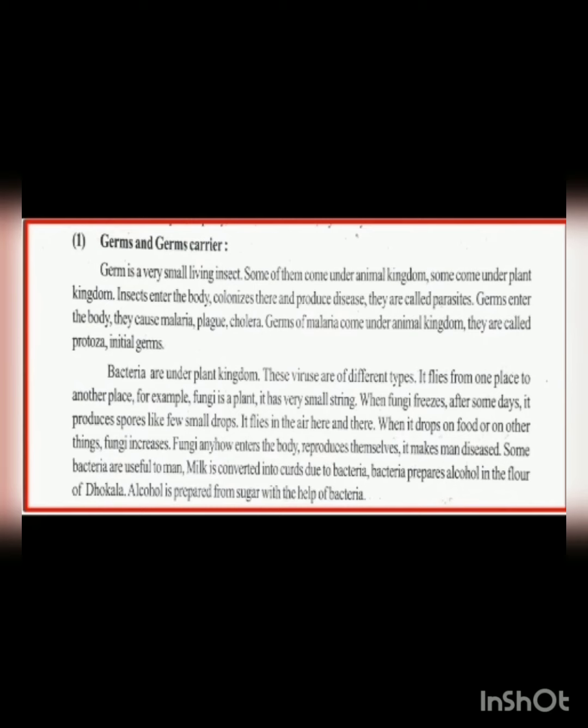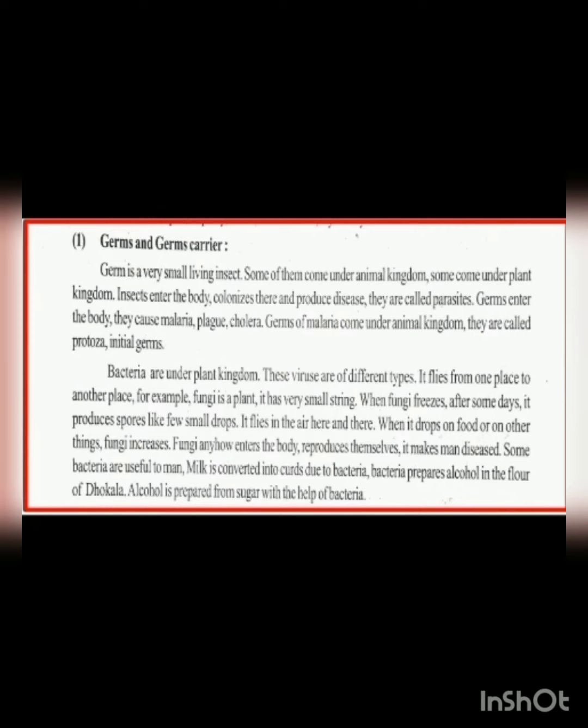When food drops or is left, fungi increases. Say we keep something somewhere and it just stays there. Fungi collects on it, something green or something like a bubbly thing comes over it, that is fungi. Fungi anyhow enters the body, reproduces themselves, and makes many diseases. Some of these are useful to man and some are not.